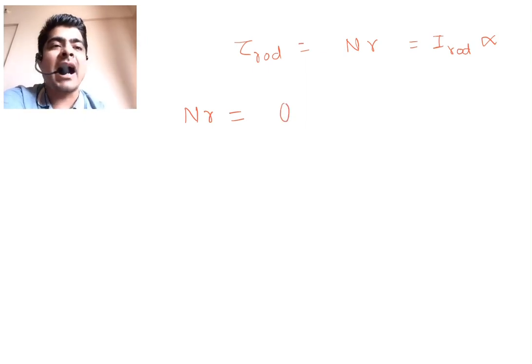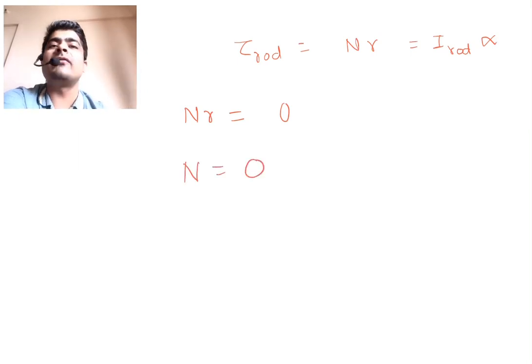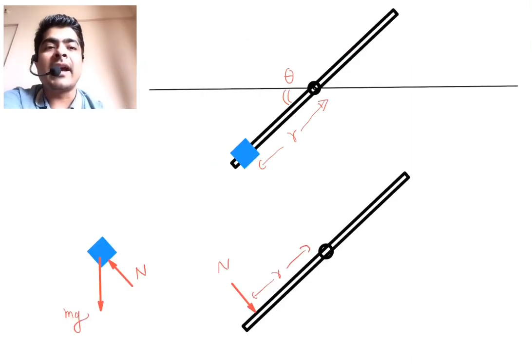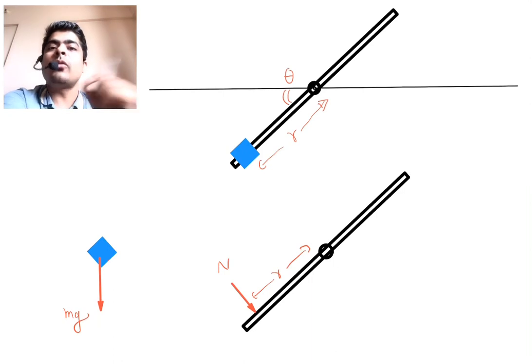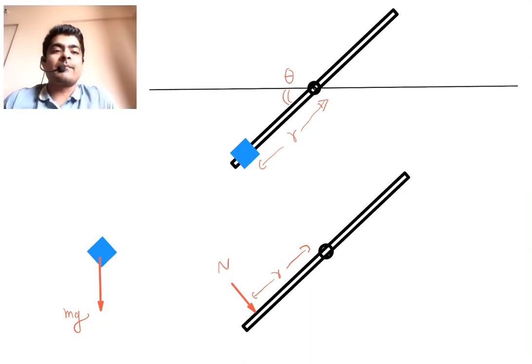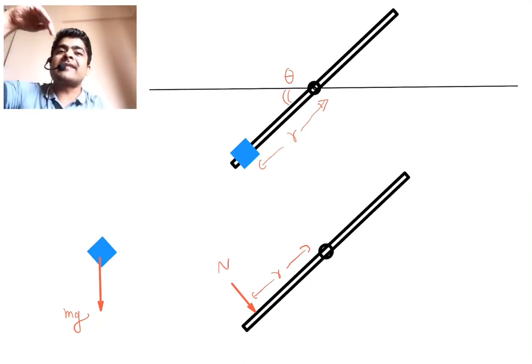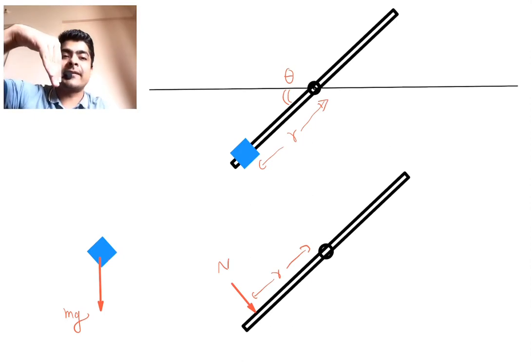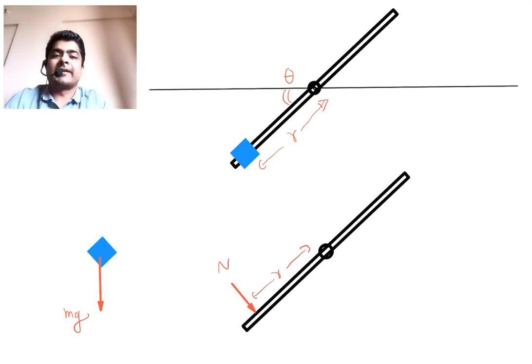Since r in this case cannot be 0, we can directly write N equals 0. Since the normal force is 0, in this FBD we can remove the normal force because it's not really acting on the block. So the only force on the block is mg, and since the only force acting on the block is mg vertically downwards, it will just fall down vertically.